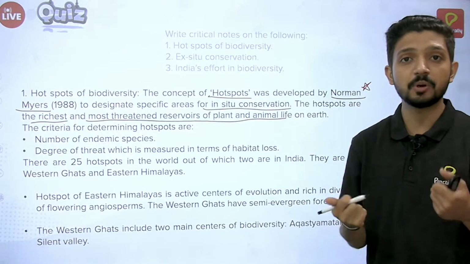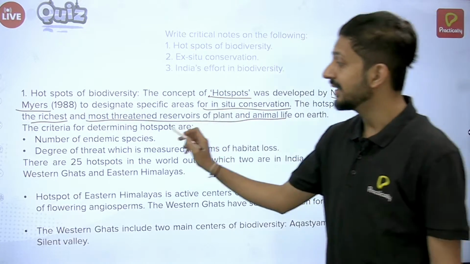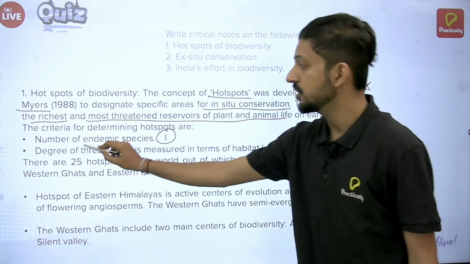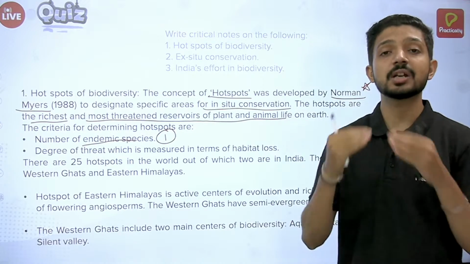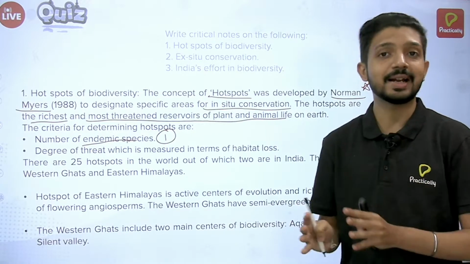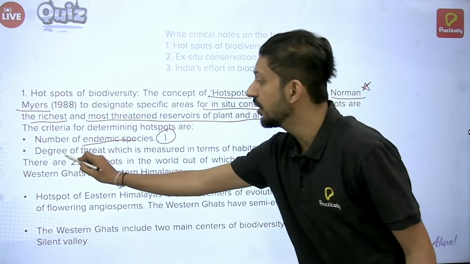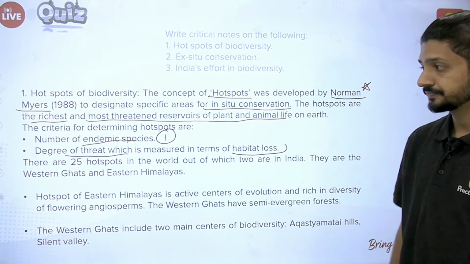Like, they're very important, as well as they're delicate and fragile. And what are the criteria for determining hotspot? First criteria, number of endemic species. Again, this term endemic has come. So if you remember, the species which are localized to a particular region, found only in that habitat, those are the endemic species. And also degree of threat, which is measured in terms of habitat loss.